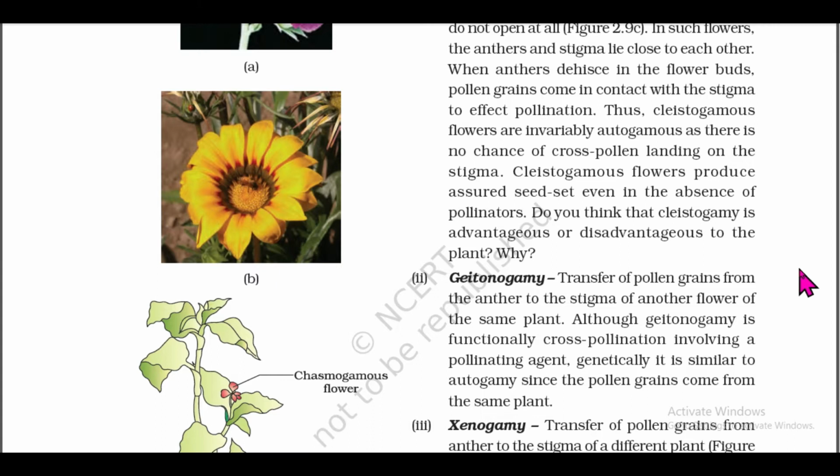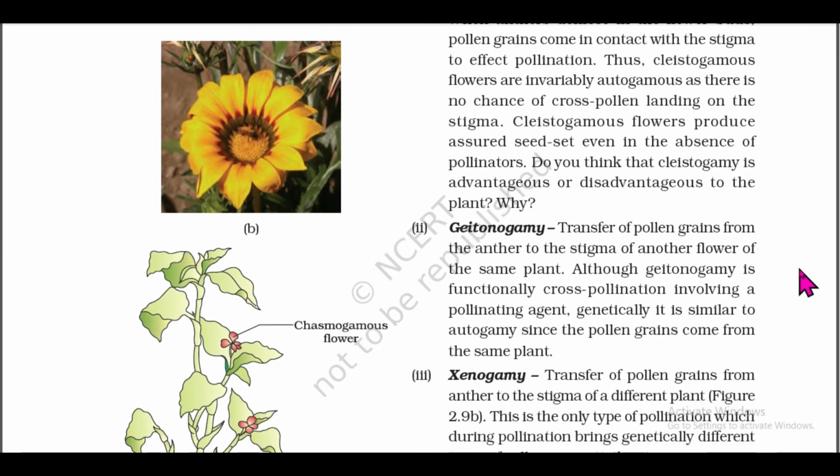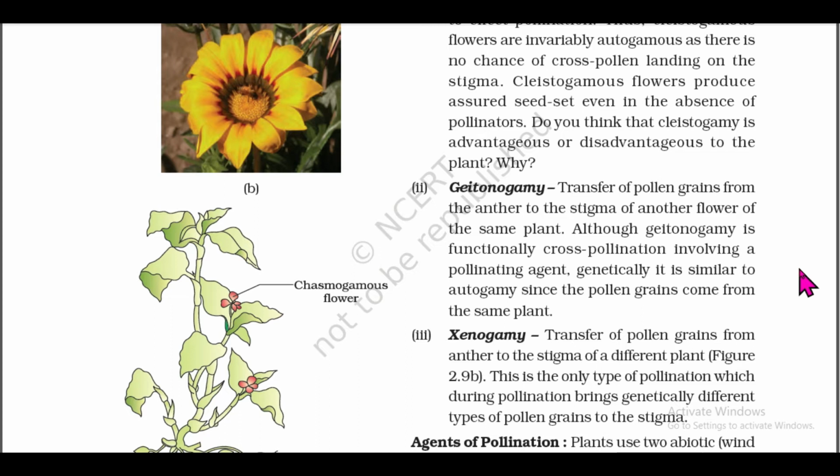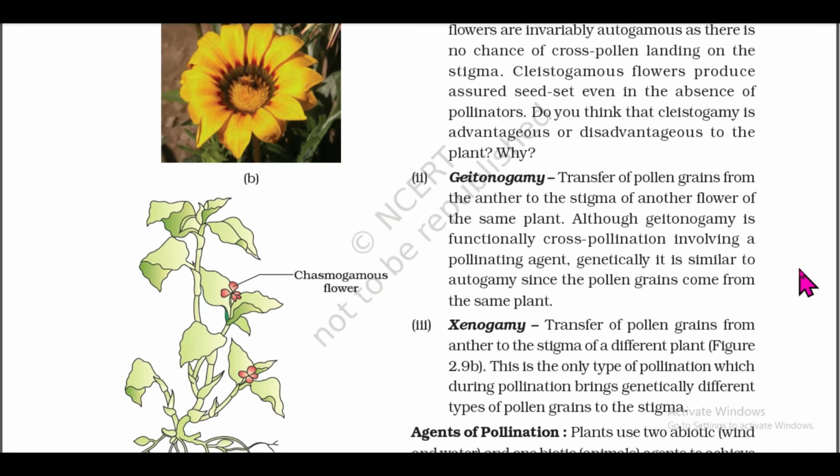Second, geitonogamy. Transfer of pollen grains from the anther to the stigma of another flower of the same plant. Although geitonogamy is functionally cross-pollination involving a pollinating agent, genetically it is similar to autogamy since the pollen grains come from the same plant.